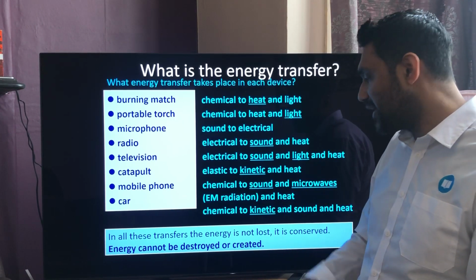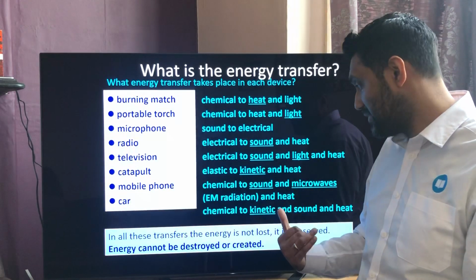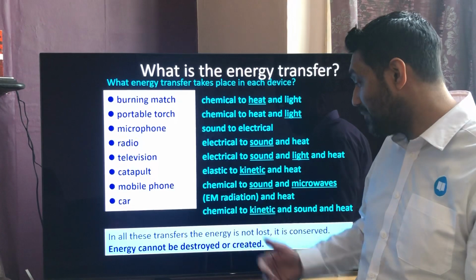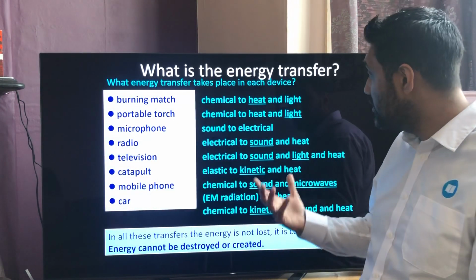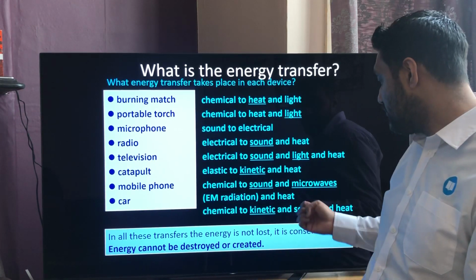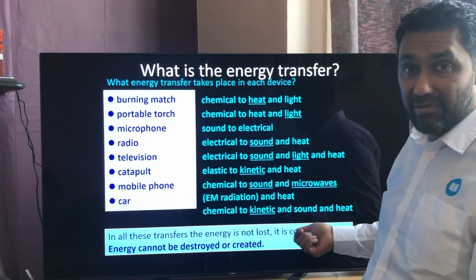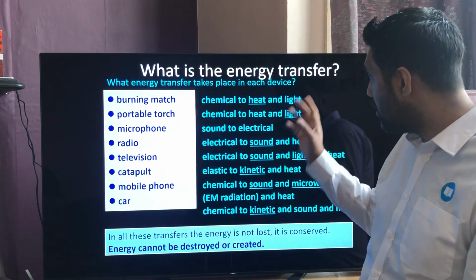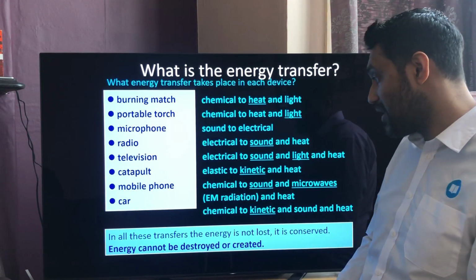has chemical energy in its fuel, whether it's petrol or diesel, or it could be an electric car, so it can have a battery in there, so it will have a chemical store of energy. That turns into kinetic energy, it's the main form of energy. So the one that's underlined is the useful energy that we get from each of these systems. And for our car, you don't necessarily want to hear it, and you don't necessarily need it to get hot. So the ones that are underlined are the ones that we need, so the useful type of energy that we need.